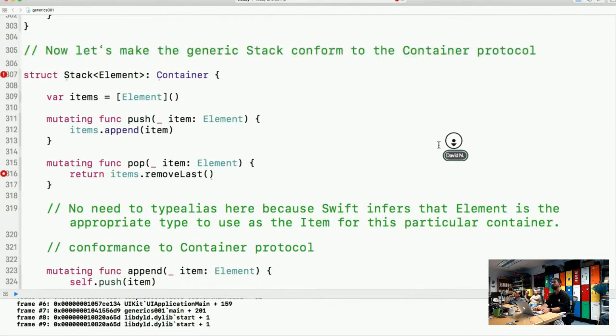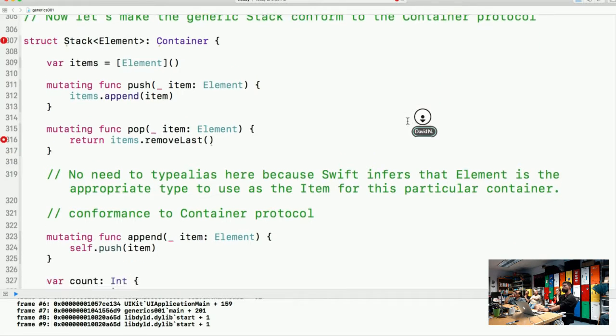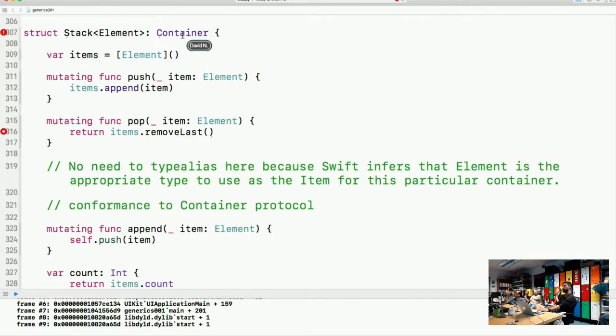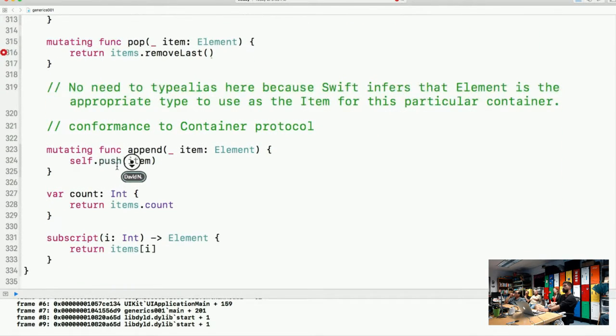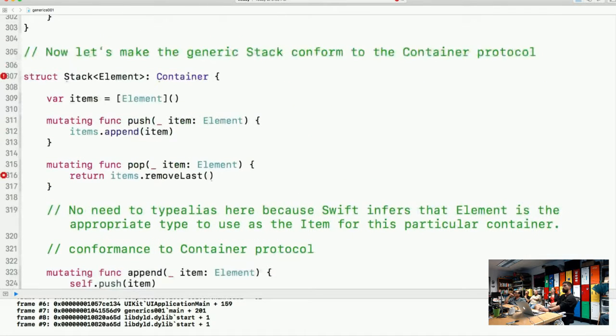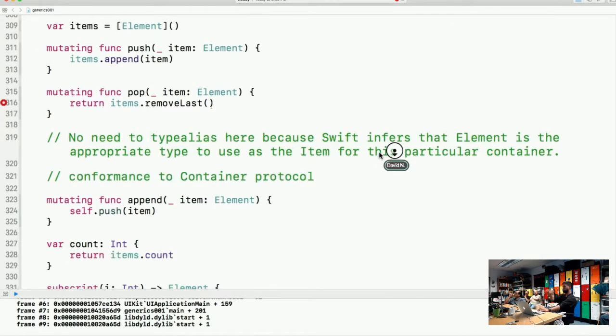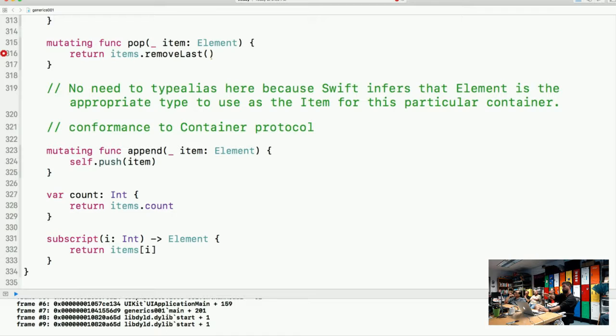Now let's make the generic Stack conform to the Container protocol. So we had our IntStack. Now we're dealing with a generic Stack right here. You'll see that we are still conforming to the Container protocol, and we're bringing in those three functions at the bottom here, yeah? No need for a typealias here because Swift infers that Element is the appropriate type to use as the Item for this particular container. Conformance to the Container protocol exists right down here.